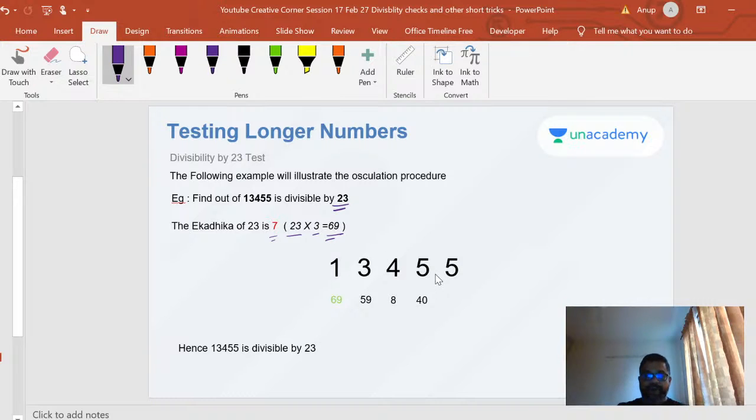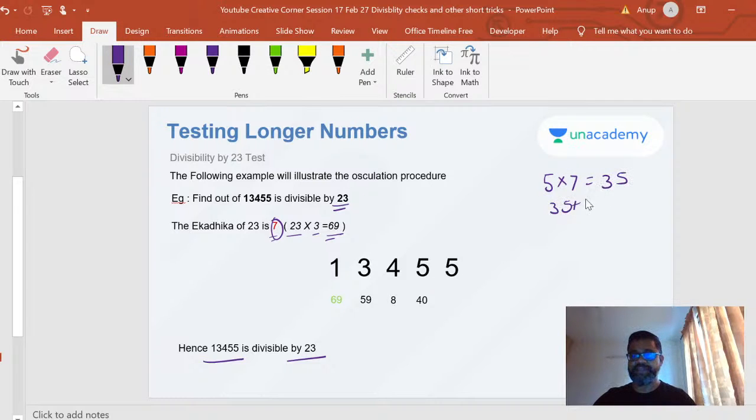So let's do it one by one here. Our test is whether 1, 3, 4, 5, 5 is divisible by 23 or not. So let's look at it. The very first step. Remember, my ekadika is 7, so everywhere I'm multiplying by 7. This digit by 7, adding it to the next digit. So 5 into 7 is equal to 35. 35 plus 5 is equal to 40. So I've got that 40 here.